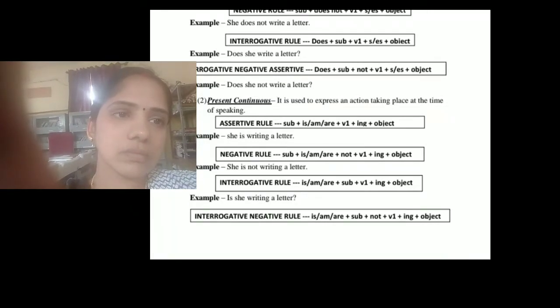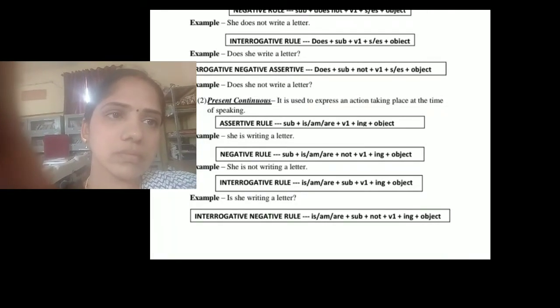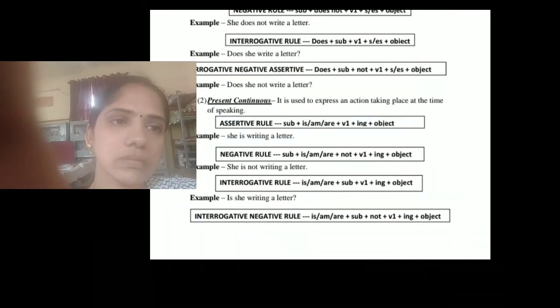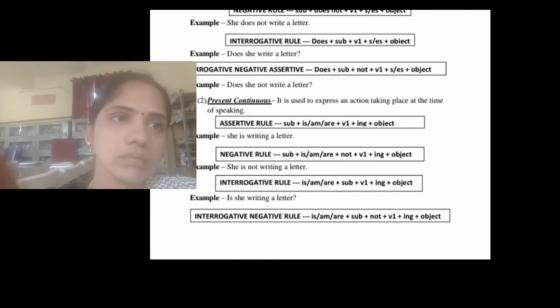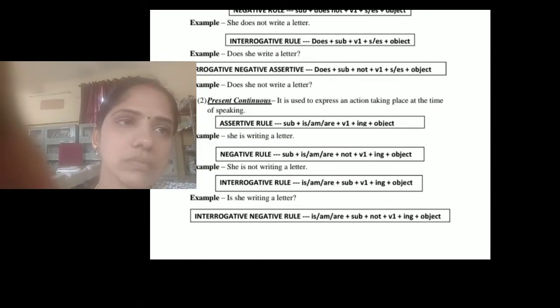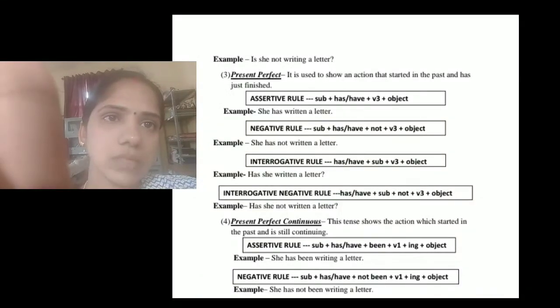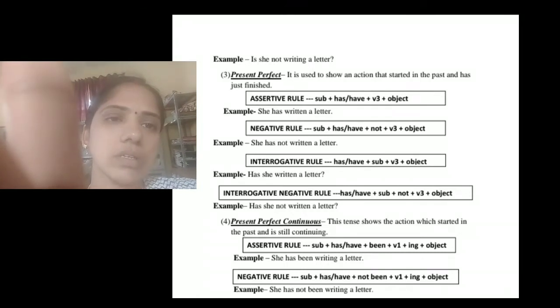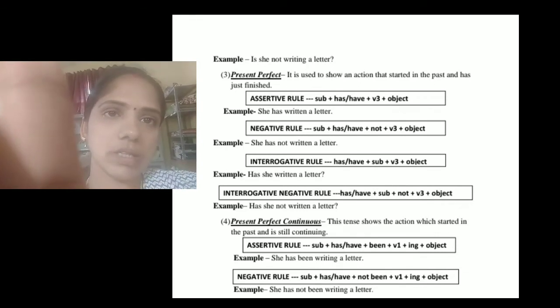So, the interrogative negative rule will be is or am or are plus subject plus not plus verb one form plus ing plus object. Let's see the example. Is she not writing a letter? This is an example of an interrogative negative sentence for the present continuous tense.